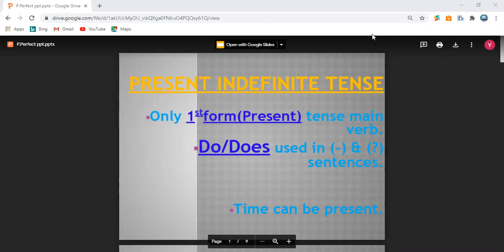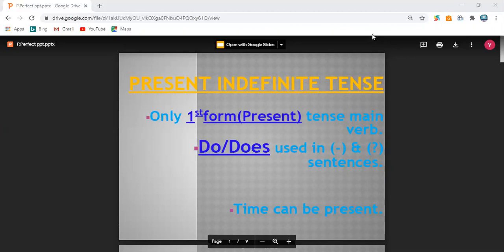Students, in the past 2 days, we have started the topic of tenses, and in the tenses topic, we started present tense. And we have already discussed its two types, that is present indefinite tense and present continuous tense. Now, coming to the revision of these two types, the first type was present indefinite tense.